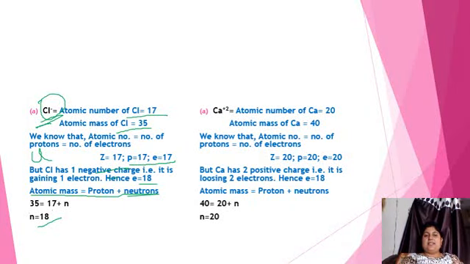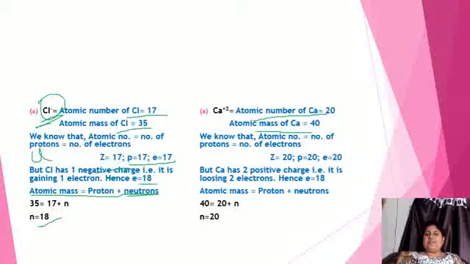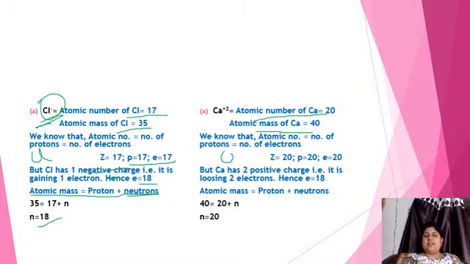The next one is the calcium ion. The atomic number and atomic mass of calcium are given to you. According to this, calcium has atomic number 20, so protons and electrons are equal to 20. But it also contains two positive charges over here.